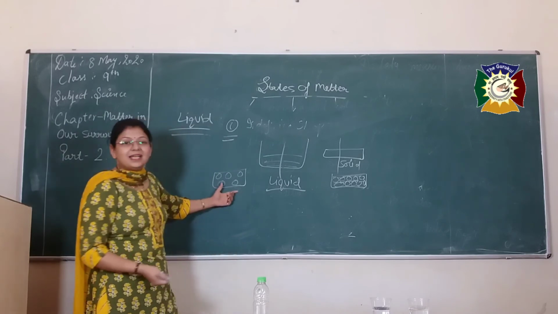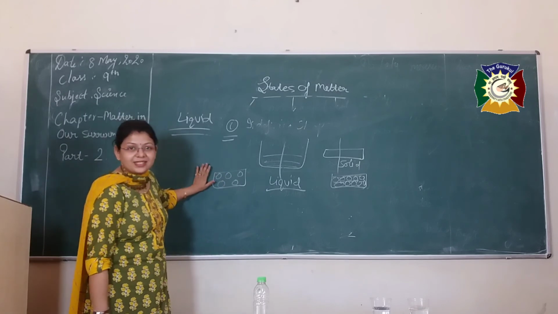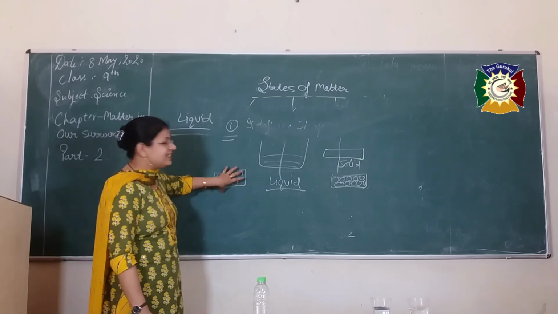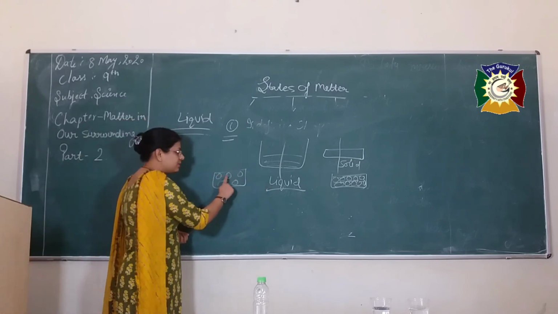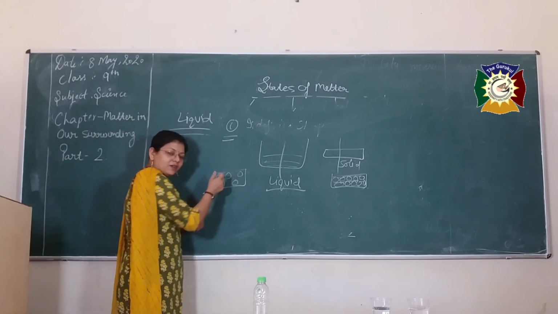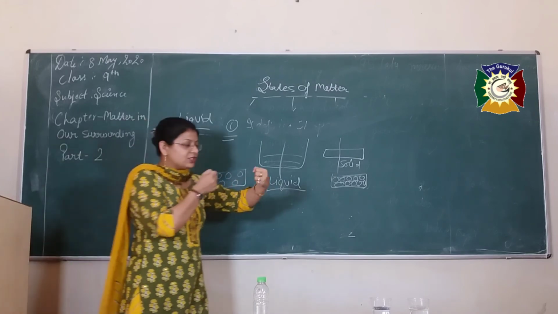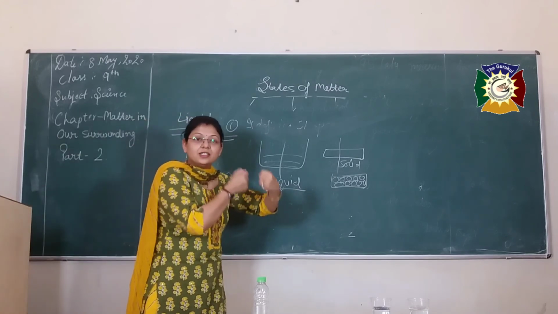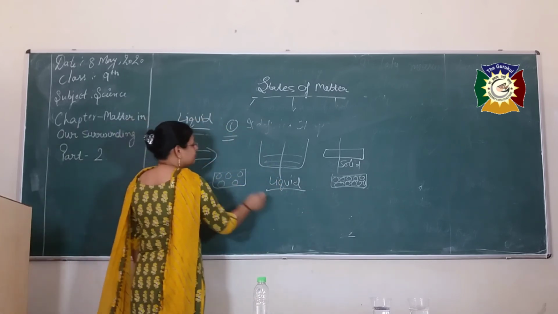The concept remains the same. You can take a variety of examples just by using the single concept. In liquid, the space between the particles is large. If the space is large, the force of attraction is weak. But if the space is small, the force of attraction is strong, as in the case of solids. So these are the properties we discussed.